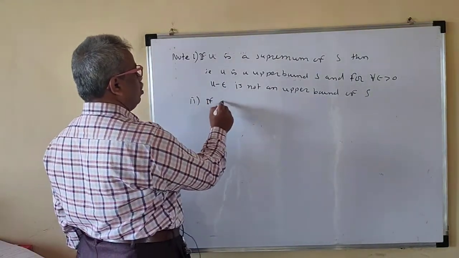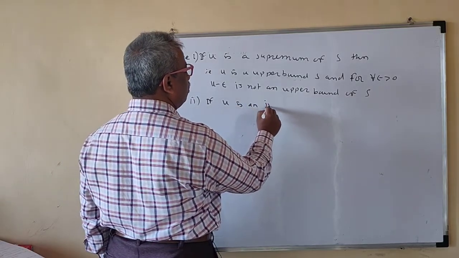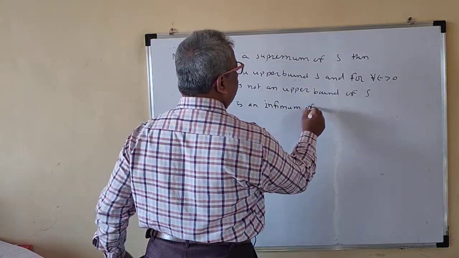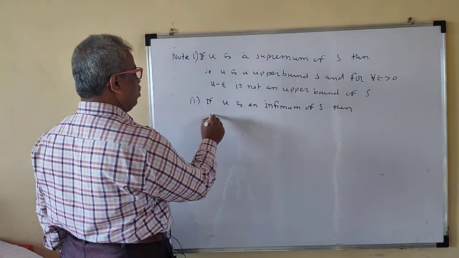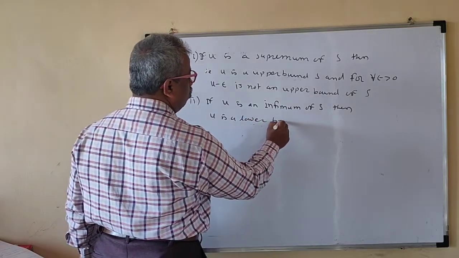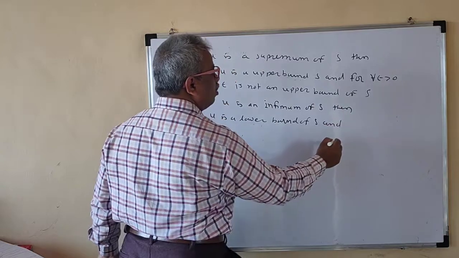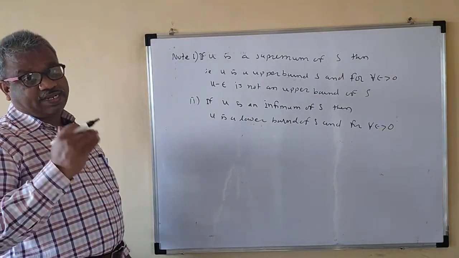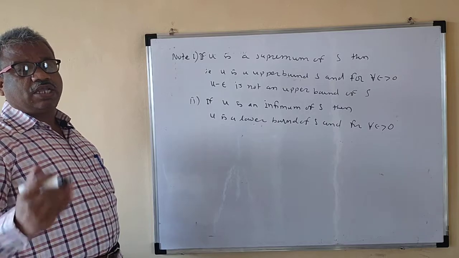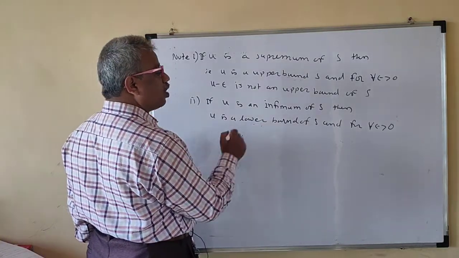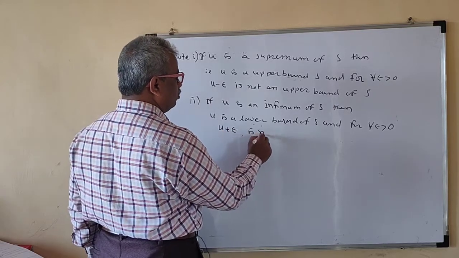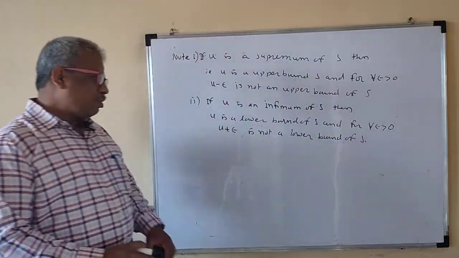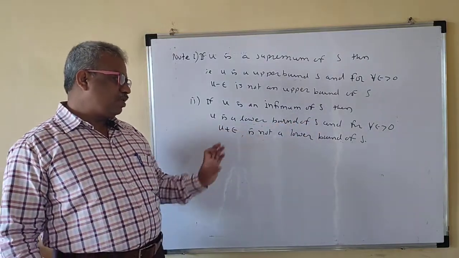Second note, if u is an infimum of S, then u is a lower bound of S, and for all epsilon greater than 0, what we are saying is that no number greater than u is a lower bound of S. So that means, for all epsilon greater than 0, u plus epsilon is not a lower bound of S.